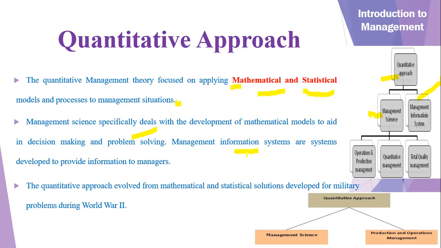So this one is about the management information system. Information system is just like a general information system, in which we look at the overall concept of input, output, and process. Definitely it can be linked from that point of view. So this system is developed to provide information to the manager. This is another tool through which we can give information to the managers, and through which managers can give information to the individuals of the organization.